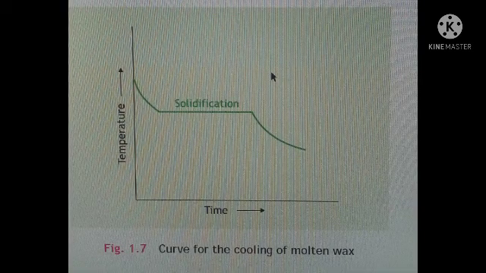You will notice that the temperature falls until the wax starts to solidify. Then it remains steady until all the wax becomes solid, and then it falls again. The freezing point of a substance is often the same as its melting point. The change of a liquid into the solid state is called solidification, or freezing, and the point at which this change happens is called the freezing point of the liquid.